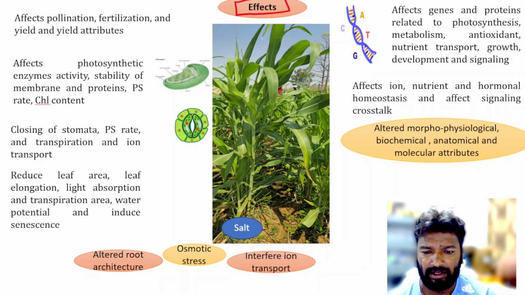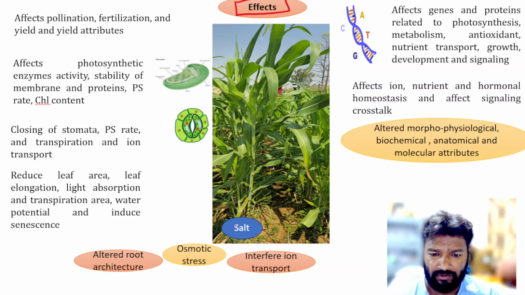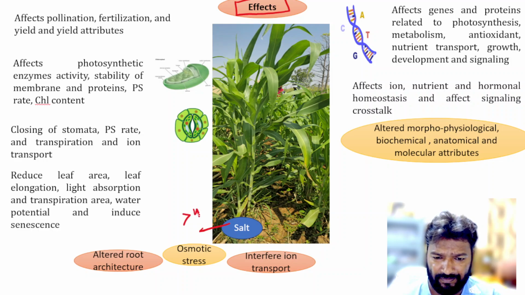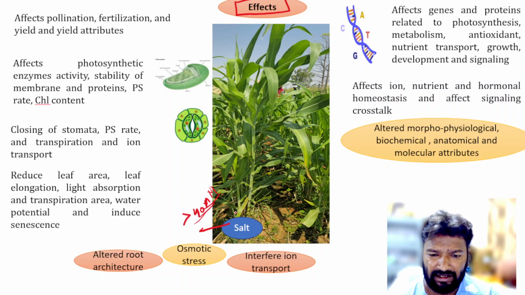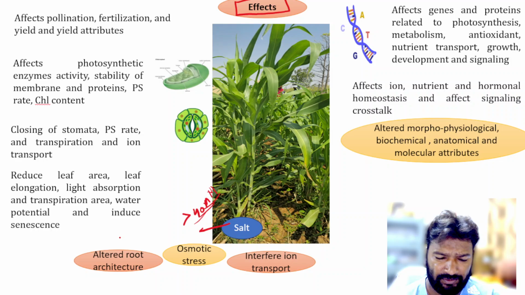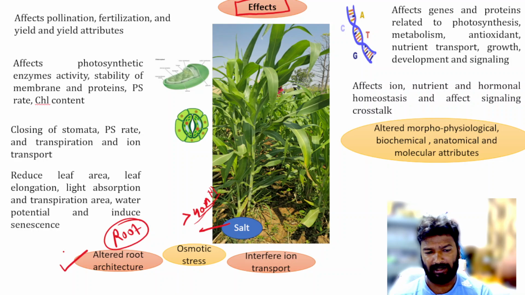Okay, so friends, you know that when the salt concentration is very high in the soil solution, its first symptoms appear on the root organ, and it causes alteration of the root architecture.